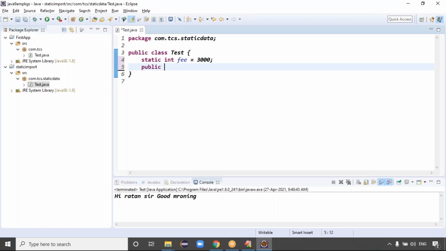The public modifier is mandatory, as you know, because only public members can be accessed from another package. I declare public static void course method. What is the course name?